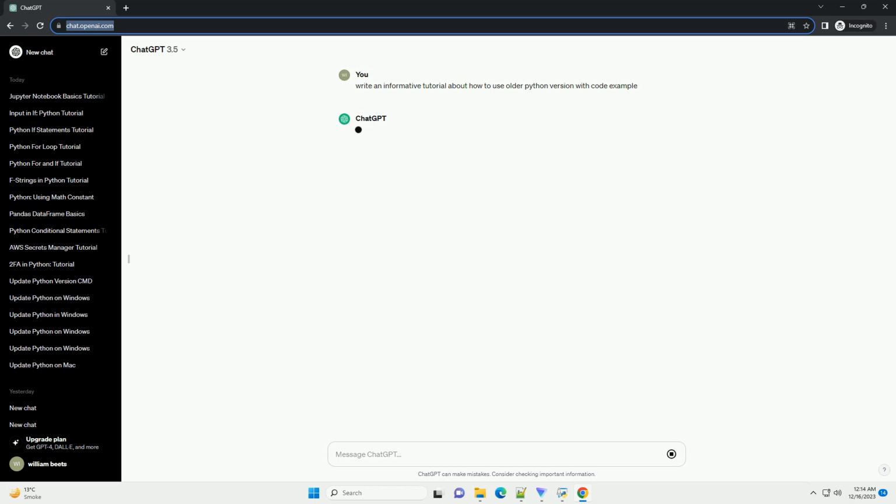Before proceeding, it's essential to know the version of Python you currently have installed. Open your terminal or command prompt and type the version command. This will display the installed Python version.